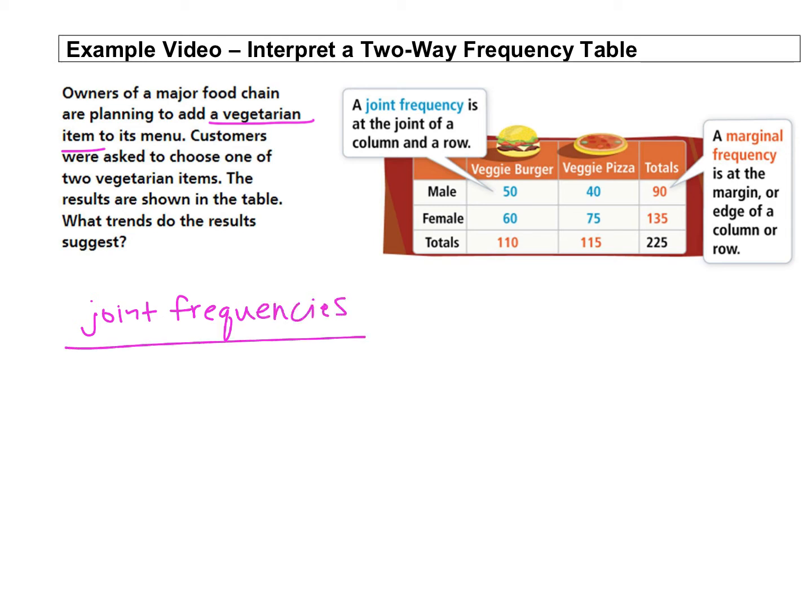So joint frequencies show us that males prefer veggie burgers, and also that female customers prefer veggie pizzas. We can see we had females, 75 chose the pizza and only 60 chose the burger.